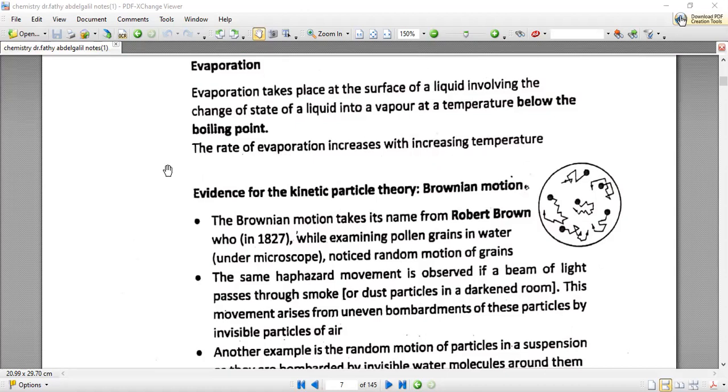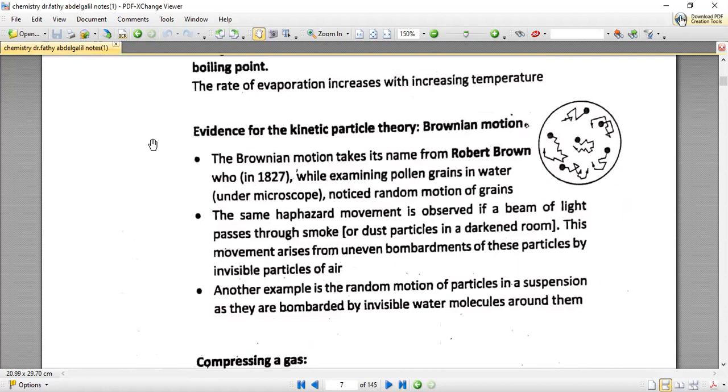Let's go to the next part, which is the evidence for the kinetic particle theory. Yes, we said in the kinetic particle theory that all particles are moving all the time. We need to be sure about that. Are really all particles moving all the time, especially in liquids and in gases? Yes.